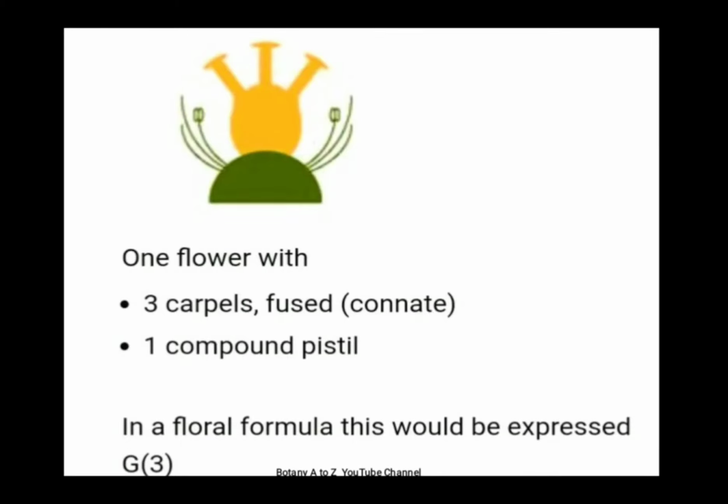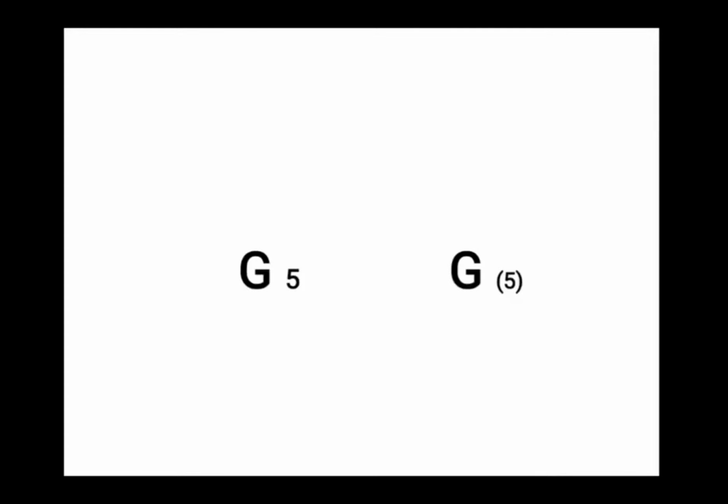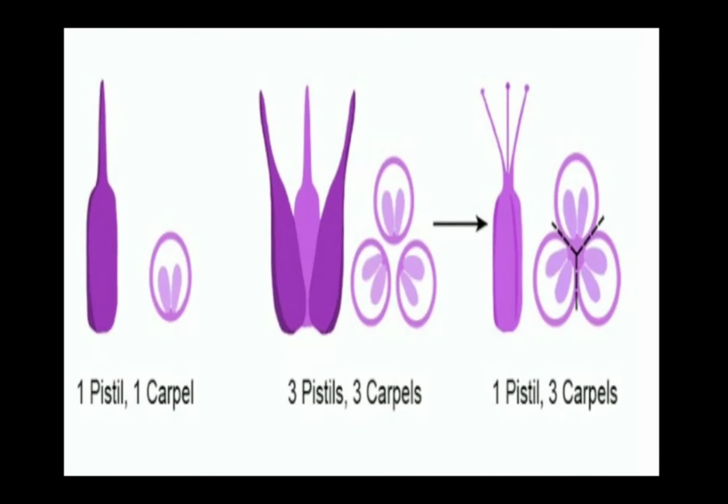We can't say that this flower comprises of 3 carpels or 3 pistils. No, this is incorrect. The 3 fused carpels will make only 1 pistil, that will be a compound pistil. Had there been 3 free carpels, we would have simply used the term: the gynoecium comprises of 3 free carpels or 3 pistils. That is the 3 simple pistils.